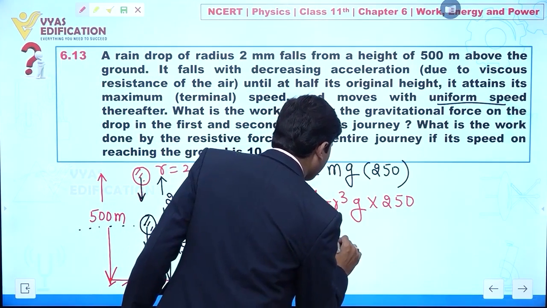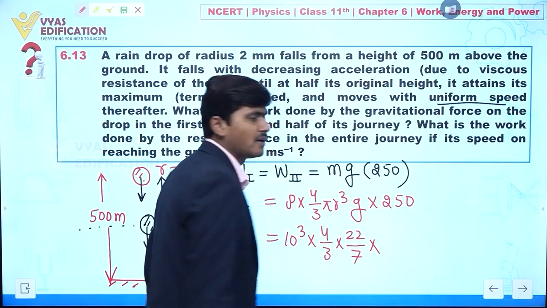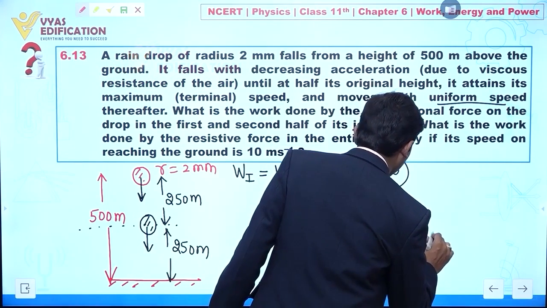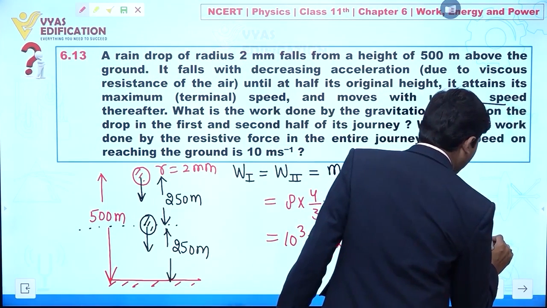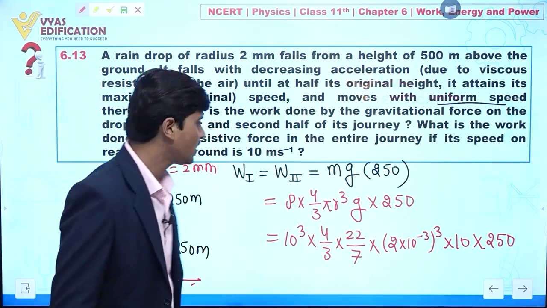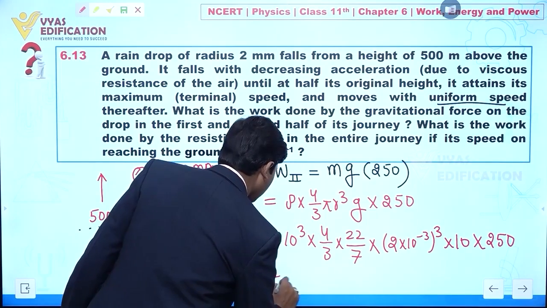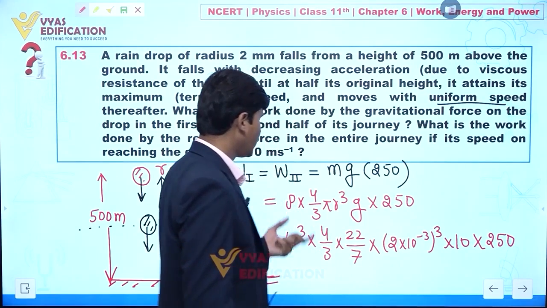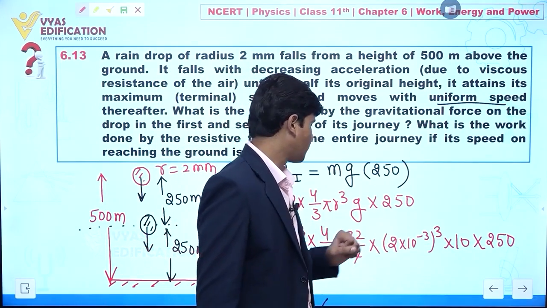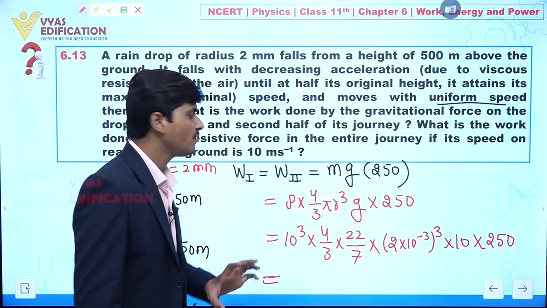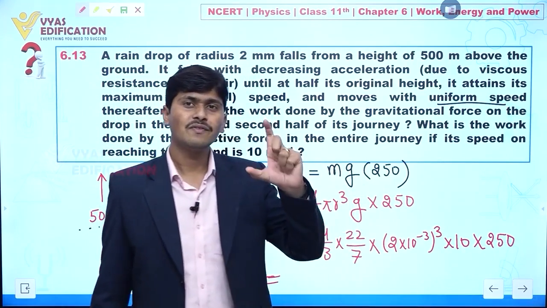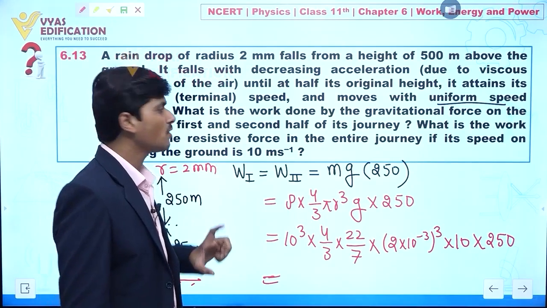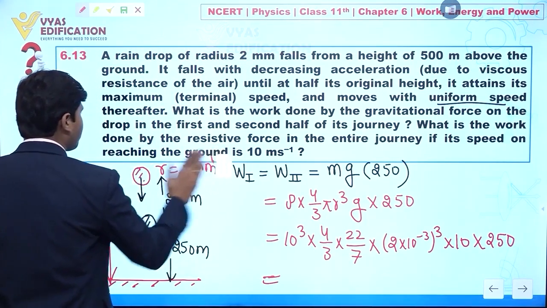This is 4 by 3, 22 by 7, and the radius is 2 into 10 to the power minus 3, whole cube, multiplied with 10 and 250, clear to everyone. So this is 10 to the power 3 into 4 by 3 into 22 by 7 and so on. Now if we calculate it, from here we will find the total work done in one part of the journey, clear to you. So now I am going to calculate.